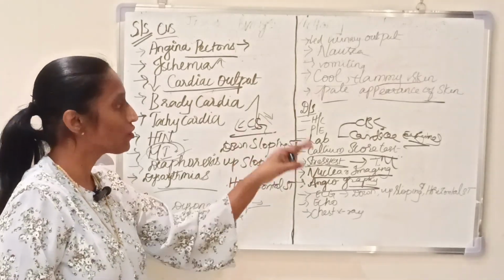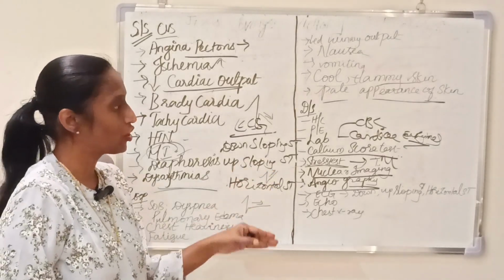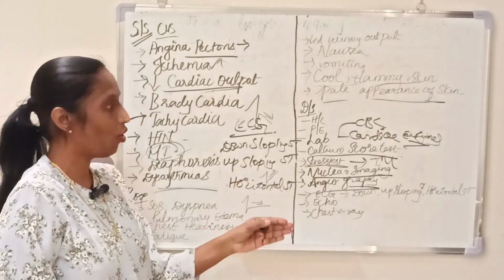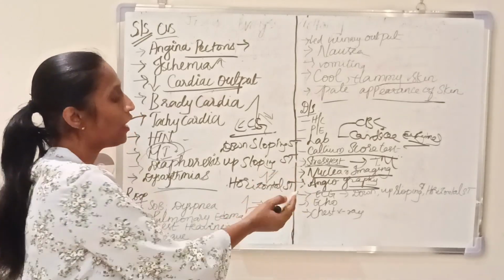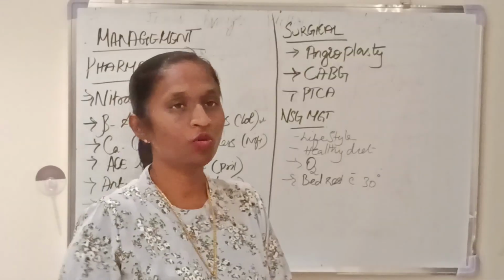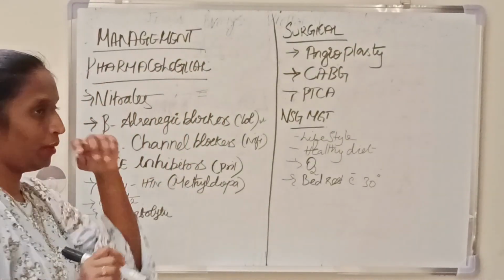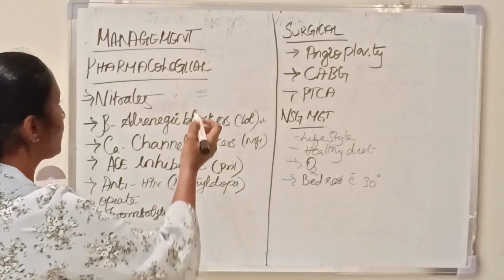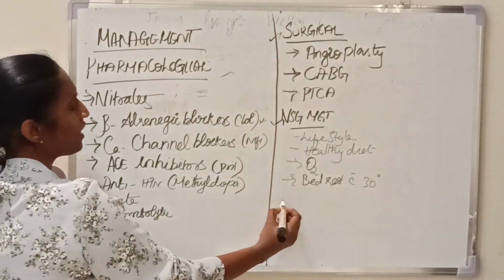So these are the diagnostic studies of coronary artery disease: physical examination, history collection, lab investigations, calcium score test, stress test, nuclear imaging, angiography, ECG, and echocardiogram. Then we move on to the management of coronary artery disease. When you come to the management, we have three types: pharmacological management, surgical management, and nursing management and nursing diagnosis.